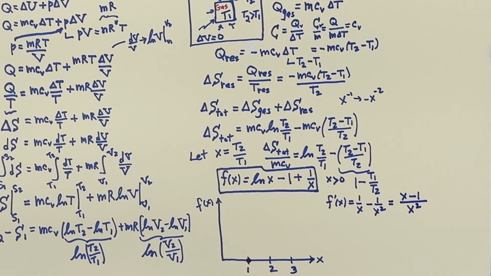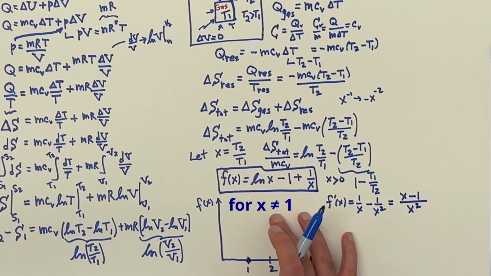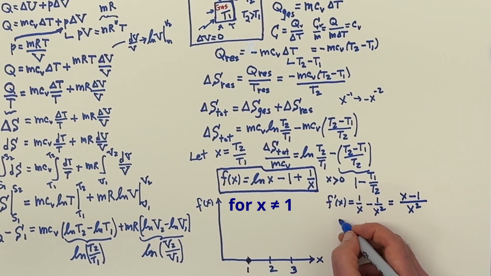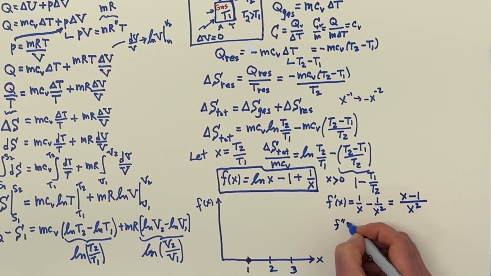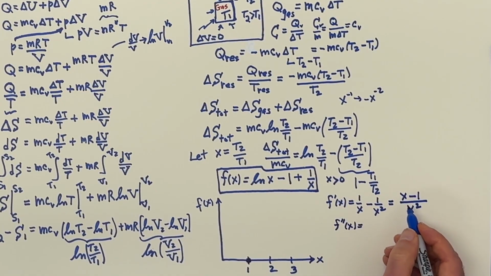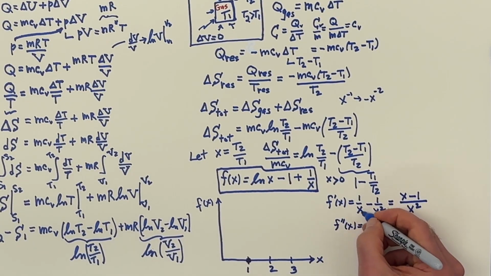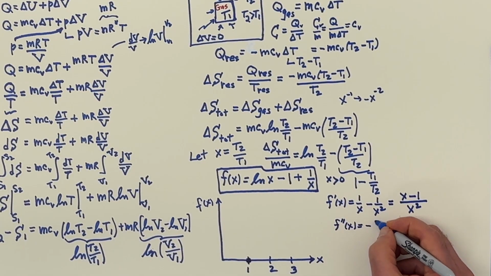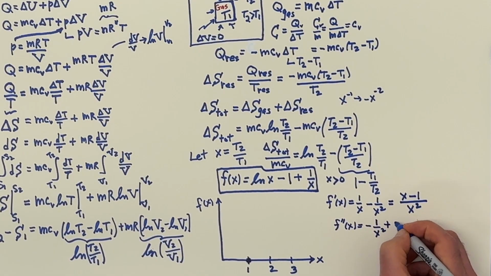And I want to show you that that's the minimum. You can show that in a couple of ways. You could show that the function is going to be positive everywhere. But I want to do the standard choice where you take the second derivative. The second derivative here: the first 1 over x becomes minus 1 over x squared, and this here would be a plus 2 over x cubed.